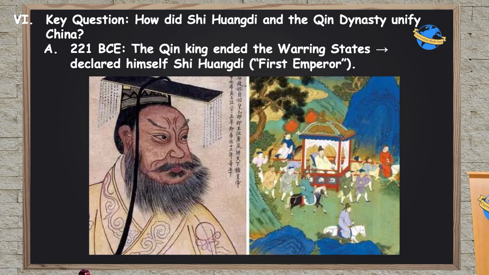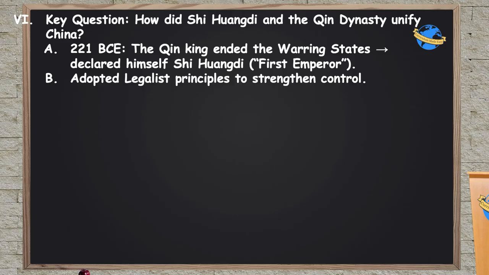By about 221 BCE, the Qin king ended the warring states and declared himself Shi Huangdi, or First Emperor. For reference, back over the Mediterranean Sea, the Romans and Carthaginians are about halfway through their Punic Wars. Now, since the Qin ended this period of warring states, where these different little kingdoms were fighting each other, the Qin really weren't fond of the idea of that chaos starting up again, and so legalism really appealed to them as a way to strengthen control of their new empire.